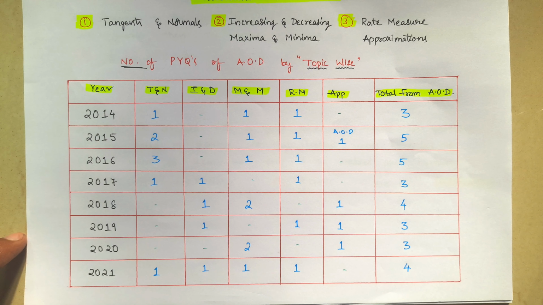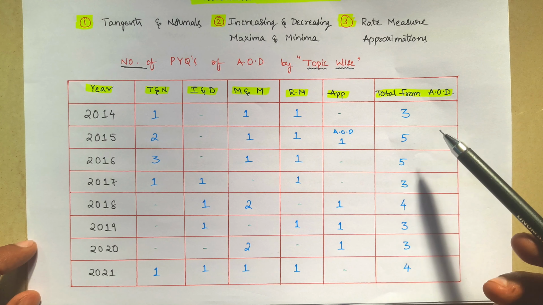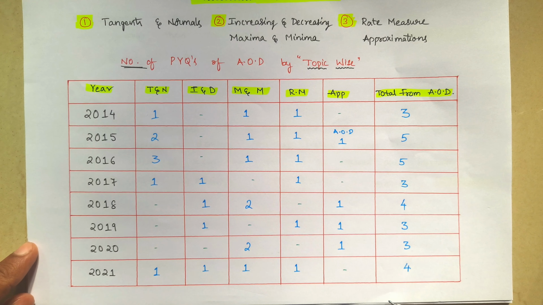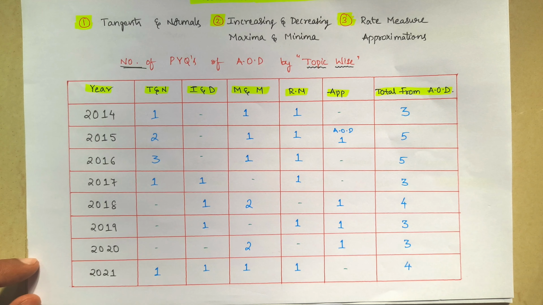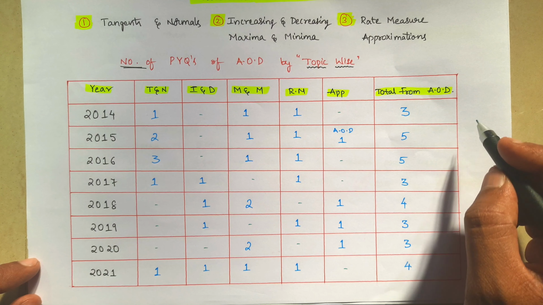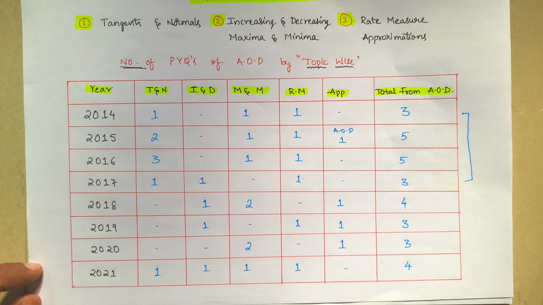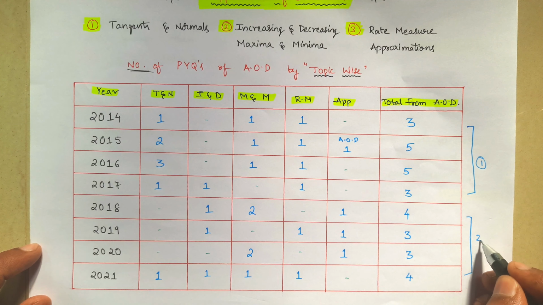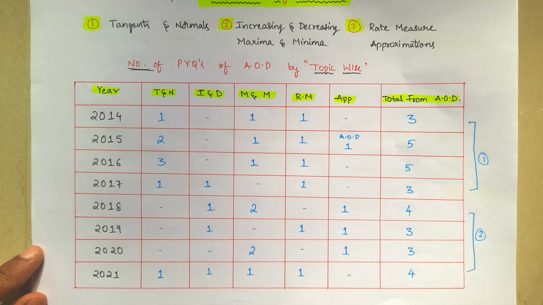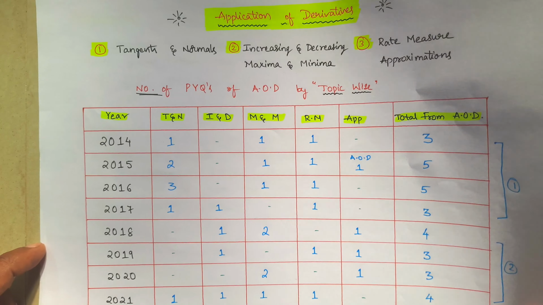I divided this session into 2 videos, guys. As you have 2014 to 21, total 30 questions are there, so it will take time to simplify. That's why I will divide this into 2 categories. One is 2014 to 2017, this is video number 1, and this is 2018 to 2021, this is video number 2. First you watch this video 1, and in the description I will also mention video 2. So you watch both the videos, and definitely it will help you a lot. Thank you. Now I am starting with 2014.